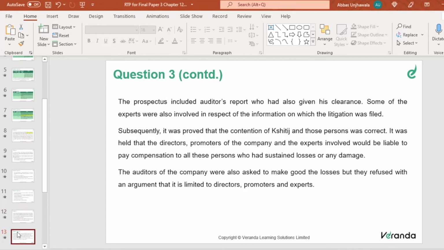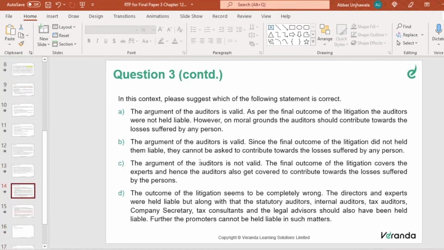It was held that directors, promoters, and experts would be liable to pay the compensation to all these persons who had sustained losses or damage. Now the auditors are saying, no, it is only restricted to directors and promoters, and it is not restricted to me. I am not required to make good the losses, and they refused to pay. So now the question is, in this context, please suggest which of the following statements is correct. It's an MCQ. Which of the following is correct?